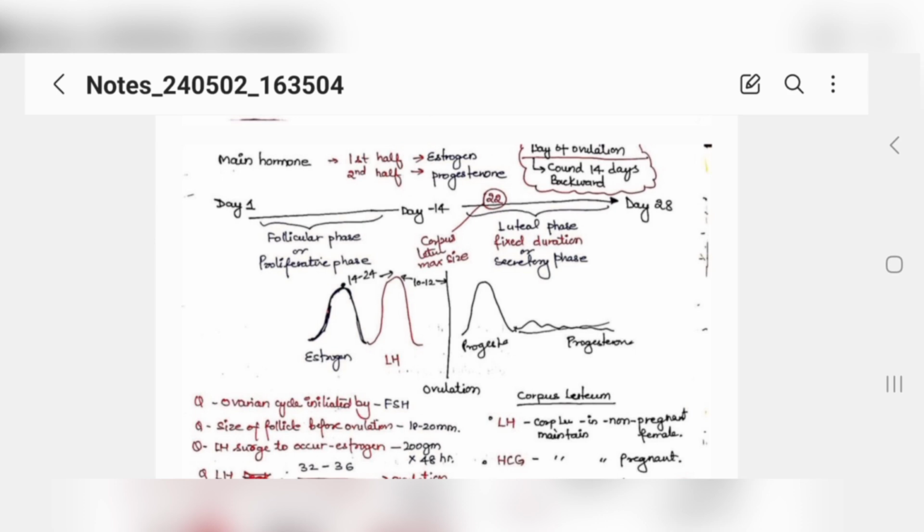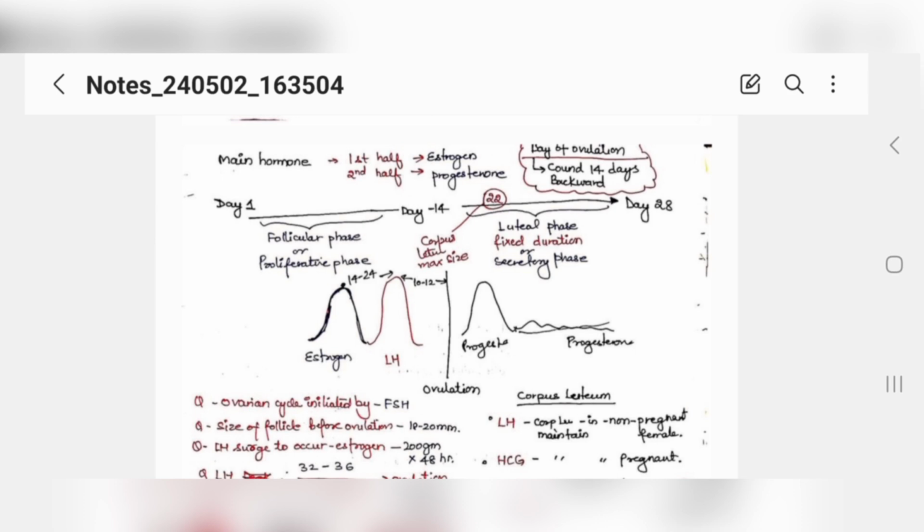From that day till the day of ovulation is your follicular phase, because all the endometrium has come out. Now again new endometrium has to form. So it will start proliferating, folliculating, because follicles will form.